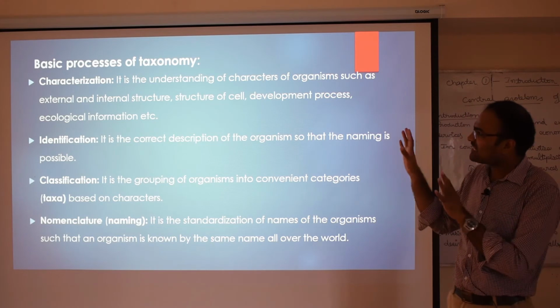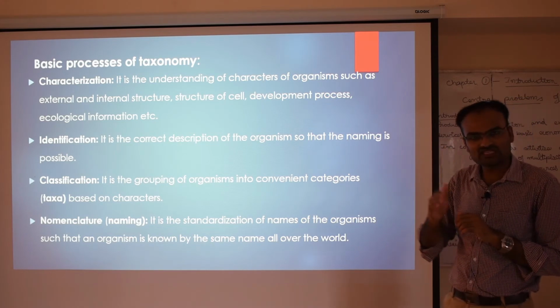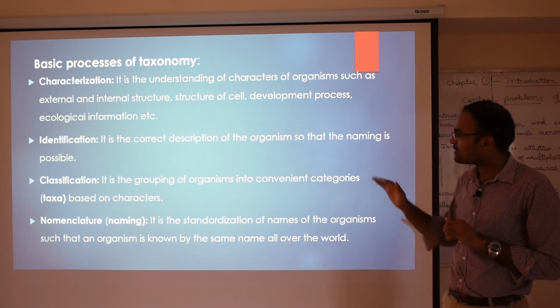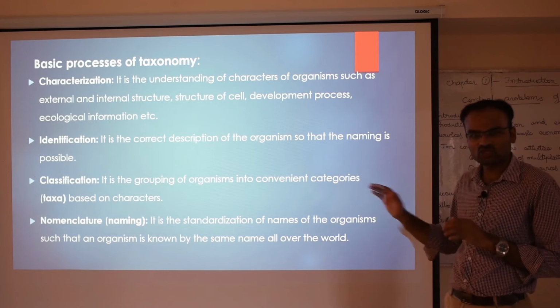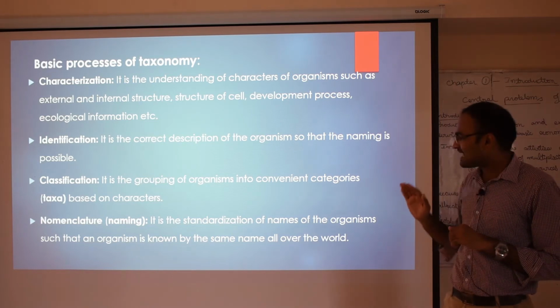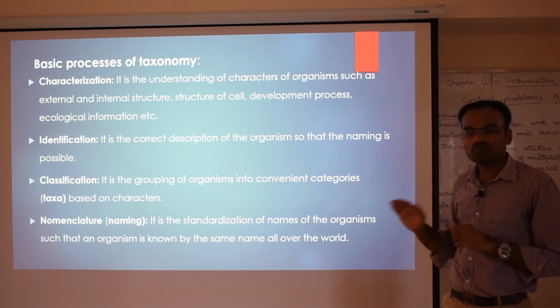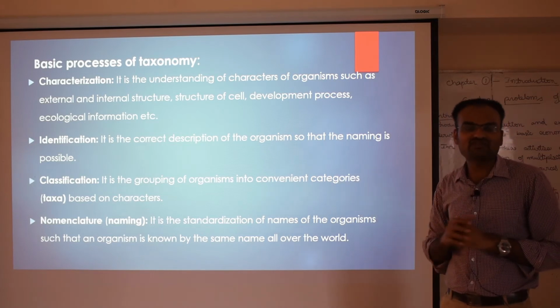At the end of the taxonomical study, after completing characterization, identification and classification, the fourth step is nomenclature. Nomenclature is a biological word, commonly called naming. It is the standardization of names of organisms such that an organism is known by the same name all over the world, irrespective of its identification.